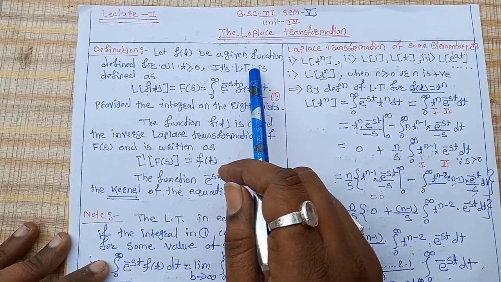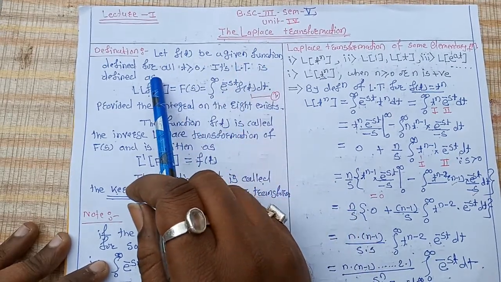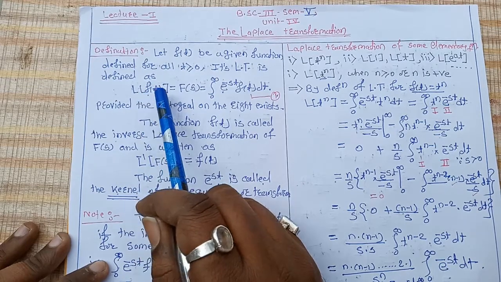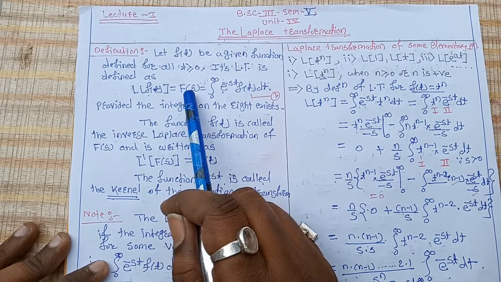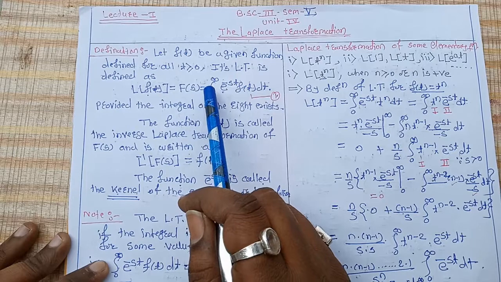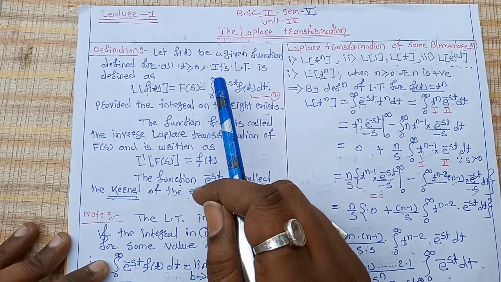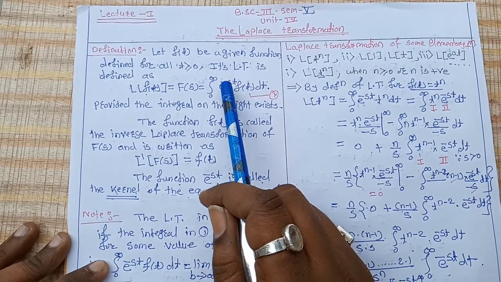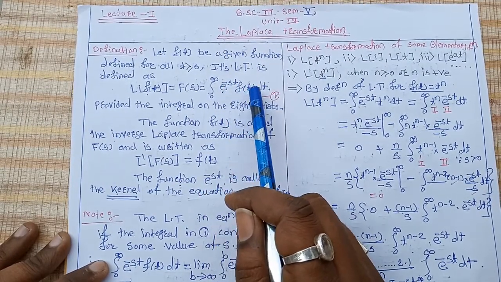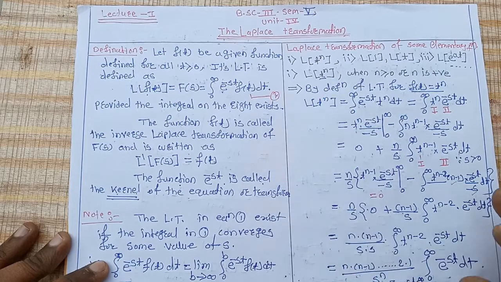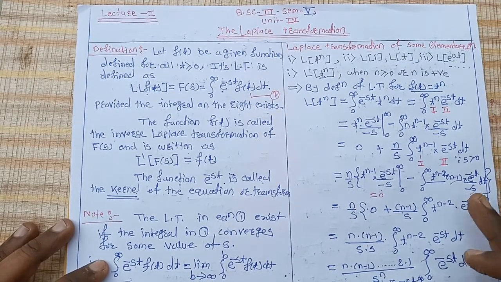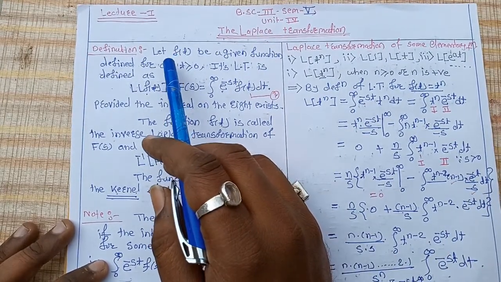Its Laplace transformation is defined as L{f(t)} = F(s) = integral from 0 to infinity of e^(-st) f(t) dt. Equation number 1. This is the definition of Laplace transformation.